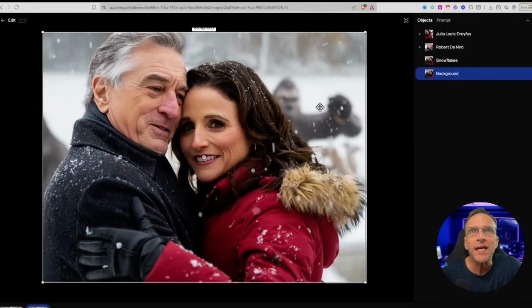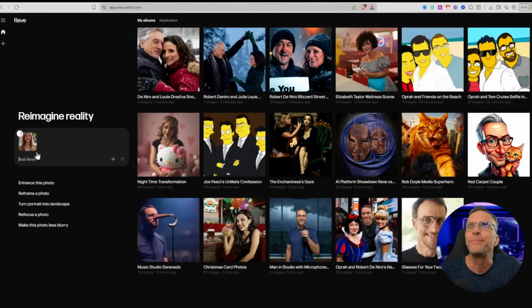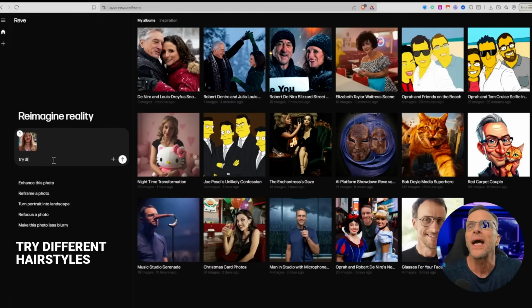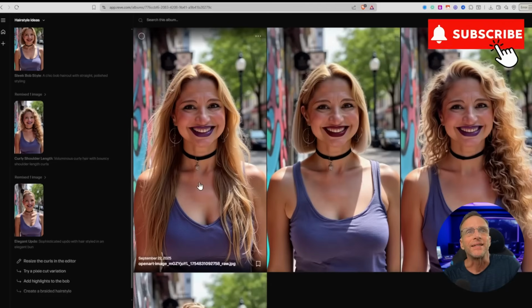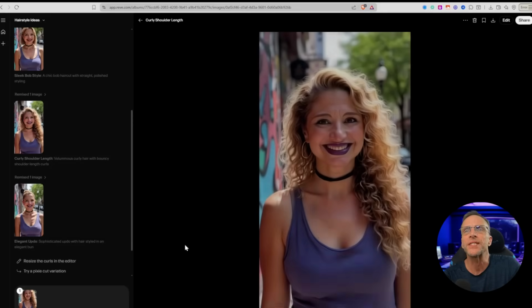This could be a gorilla right here. So now let's stop playing in the world of celebrity. We'll drag in a picture of Tracy here and say, try different hairstyles. Did an excellent job here, leaving everything the same. We've got all these hairstyles to choose from. Let's choose this image here.